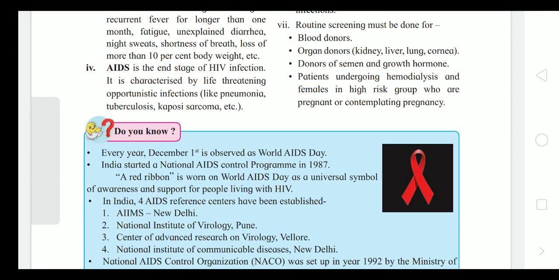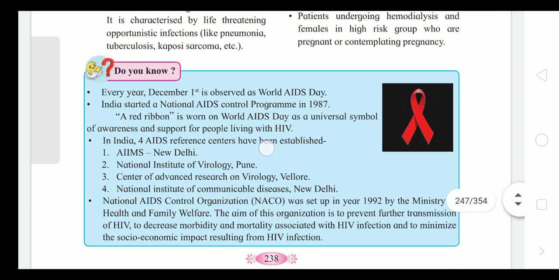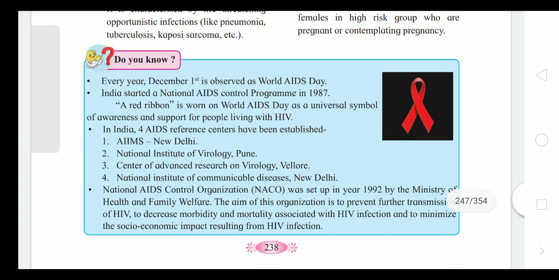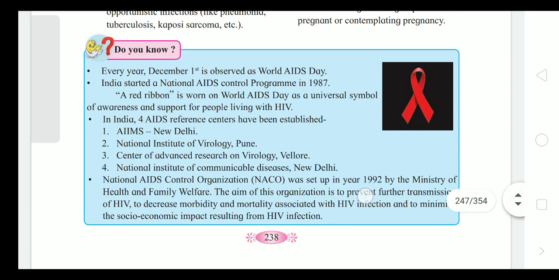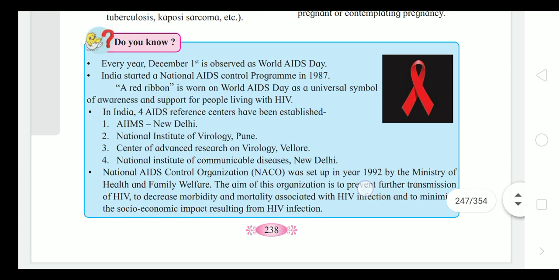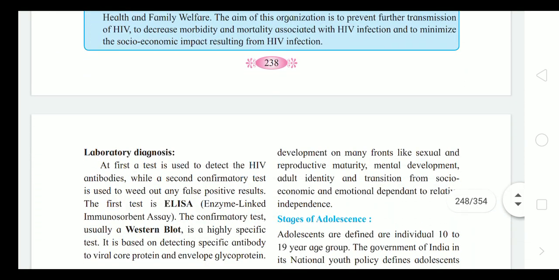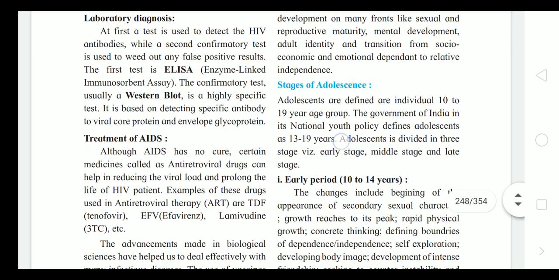Routine screening must be done for blood donors, organ donors, donors of semen and growth hormones, patients undergoing hemodialysis, that means dialysis patients, and females in high risk groups who are pregnant or contemplating pregnancy, that means who are expecting pregnancy. Laboratory diagnosis.